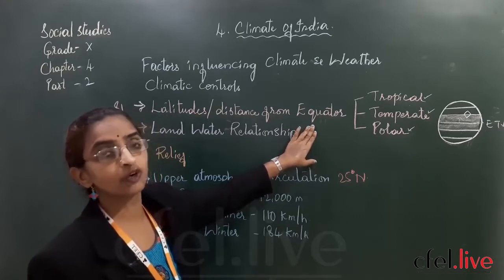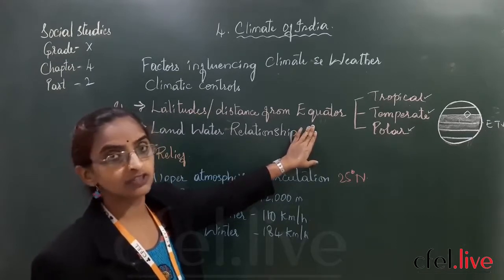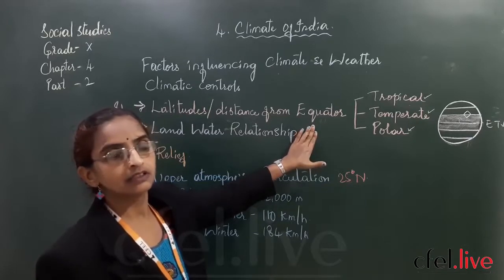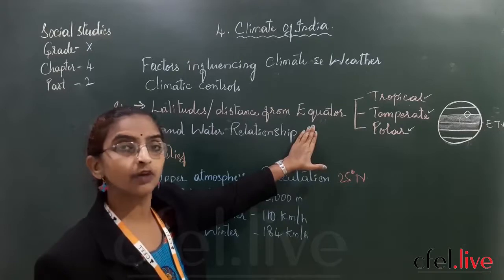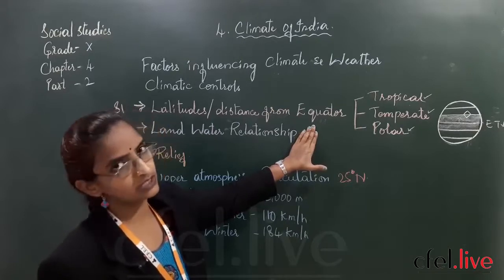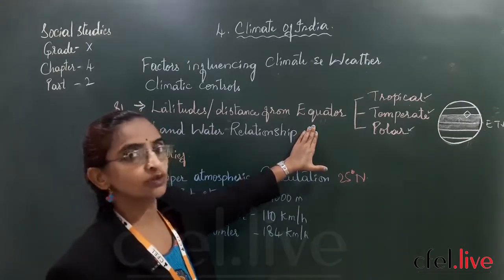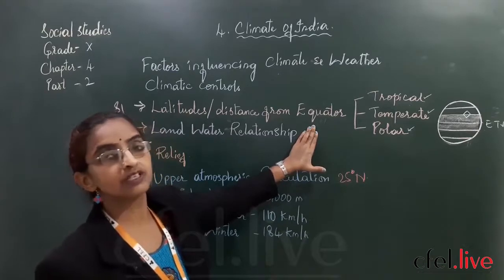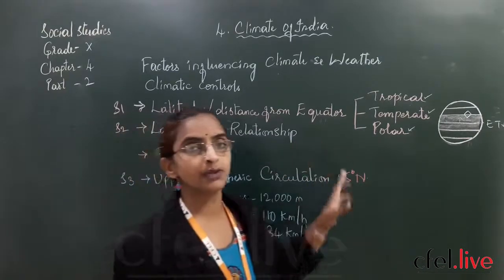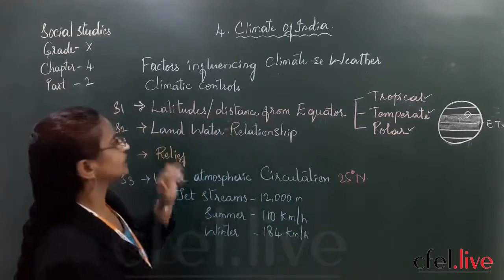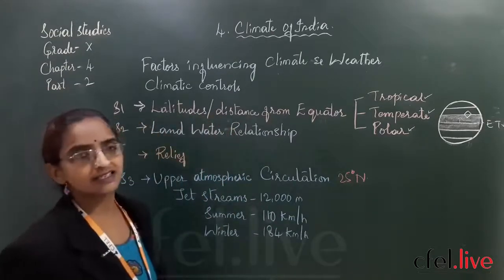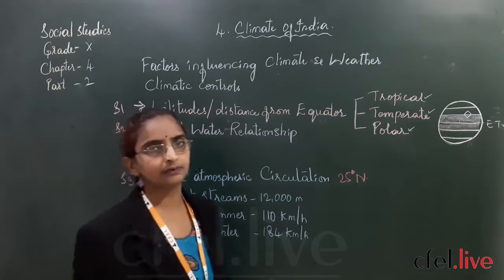Obviously, that is one of the important factors which affects the amount of rainfall, which is different from North India to South India. Southern part of India is close to the equator and they receive a good amount of temperature. Did you understand? So this is how the latitude, the distance from the equator, matters.